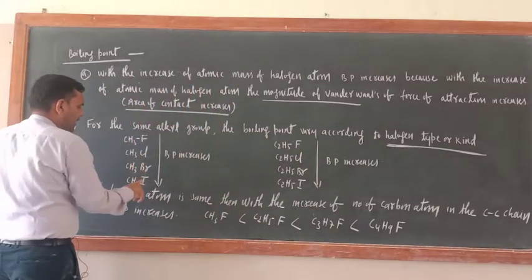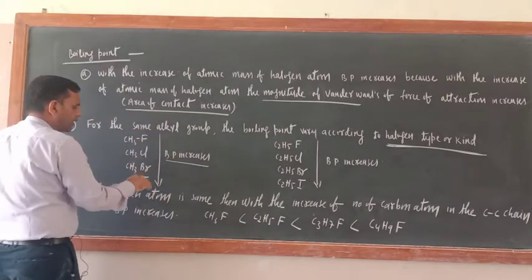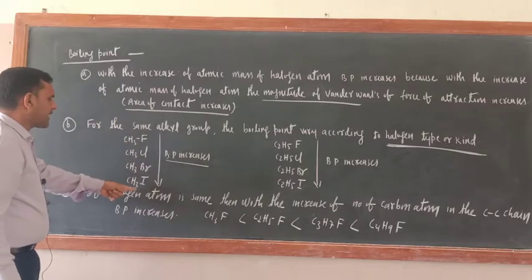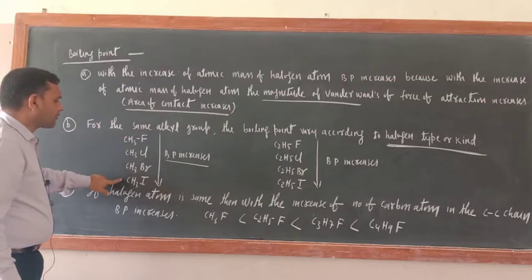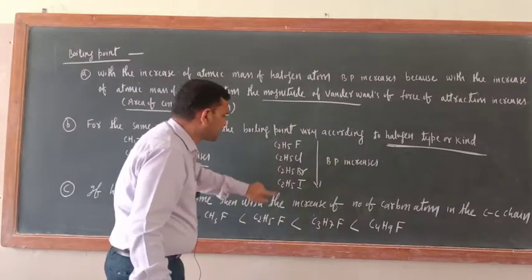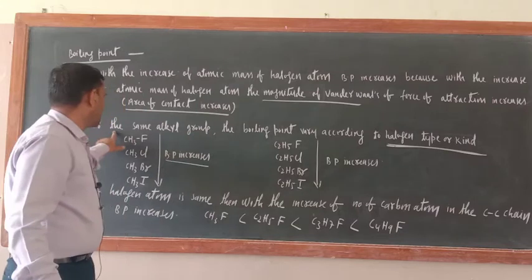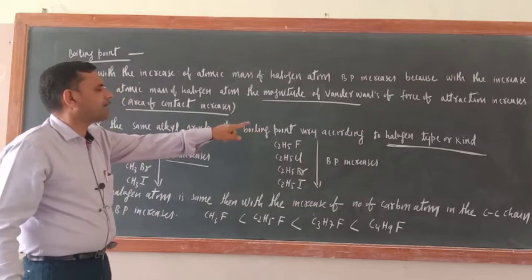CH3F, Cl, Br and I. Boiling point increases because fluorine, chlorine, bromine, iodine, atomic size is increasing. Halogen atom, number of carbon atoms in the carbon-carbon chain is same. Here also boiling point increases. Why does it increase? Because for the same alkyl group, the boiling point varies according to halogen type or kind.